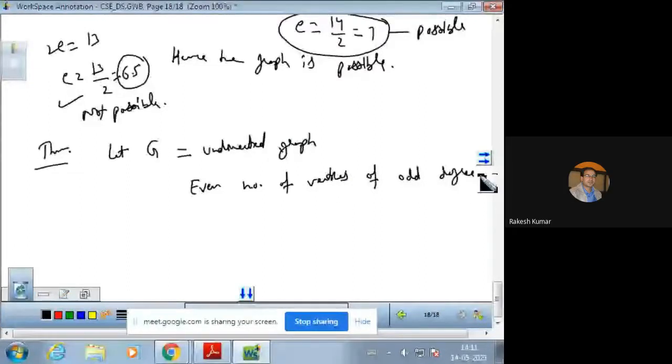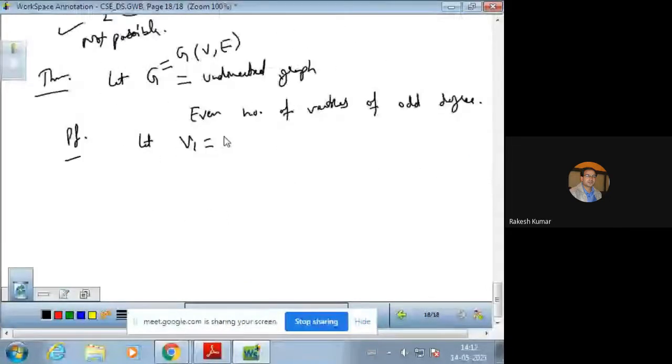And for the proof of this, let V1 be equal to... If G is a graph, then in the graph G we have a set of vertices and also a set of edges. So the set of vertices is V1 and V2. It means V is the sum of V1 and V2.